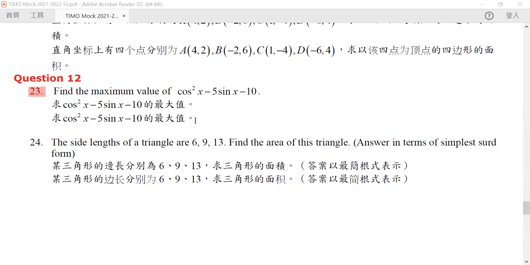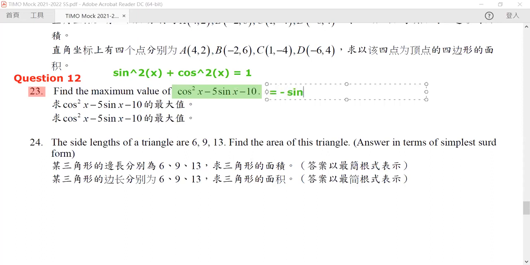For this question, again, we will rewrite this equation by making use of our identity: sine square x plus cosine square x is equal to 1. Now if we make use of this, we can replace cosine square x by 1 minus sine square x, and hence the whole equation will be equal to something like this.